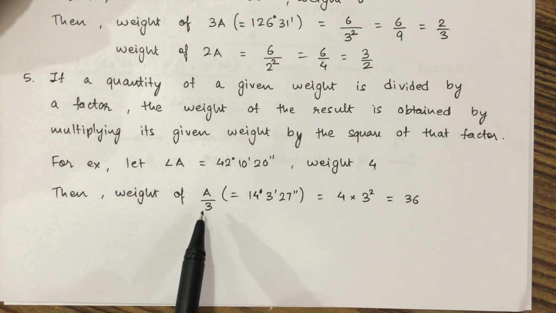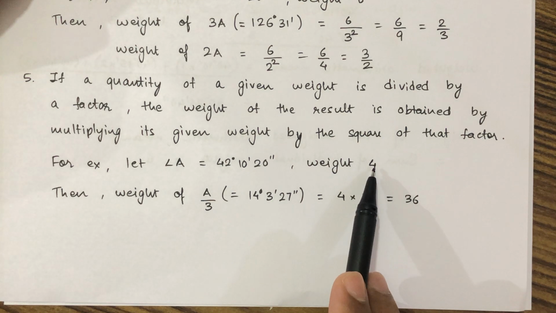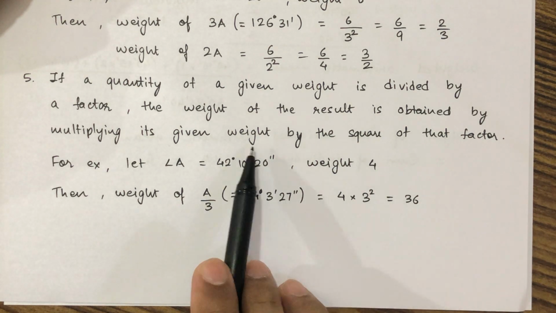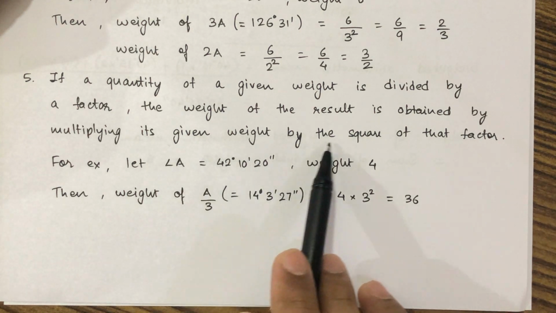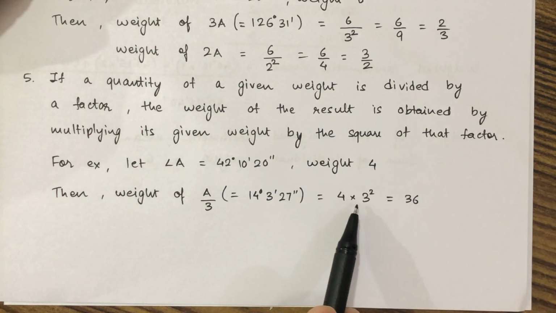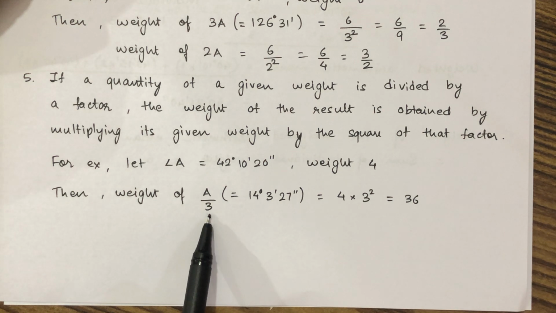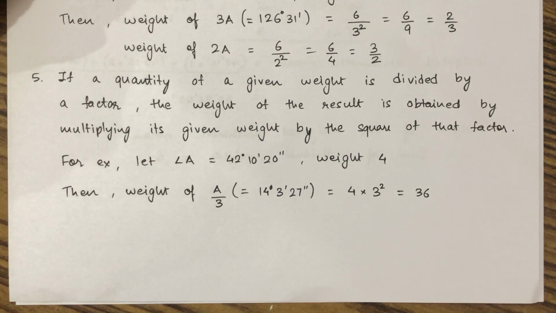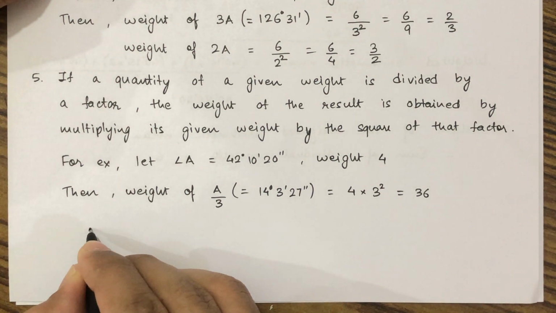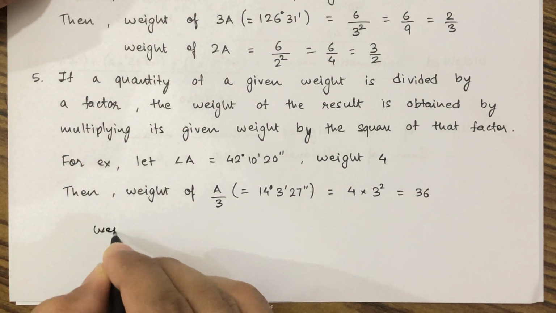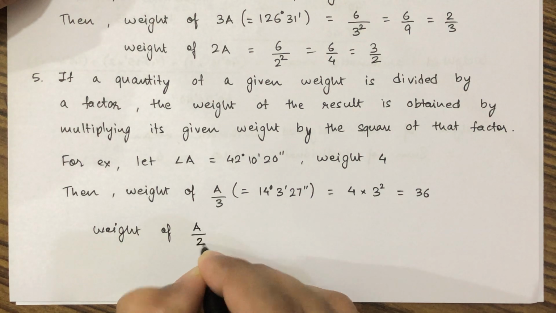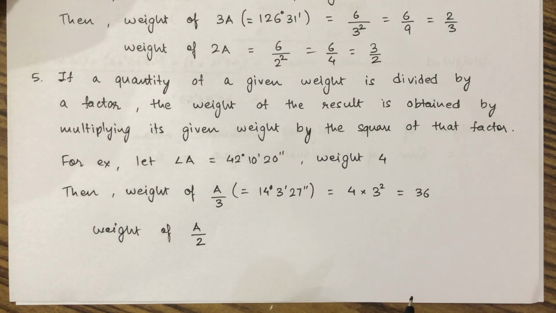So weight of A by 3 will be 4, that is, weight of A is 4, multiplied by the square of that factor, the square of 3. Okay, that will give us 4 into 3 square, that is equal to 36. Similarly, if we need to find the weight of A by 2, if we need to find that out.